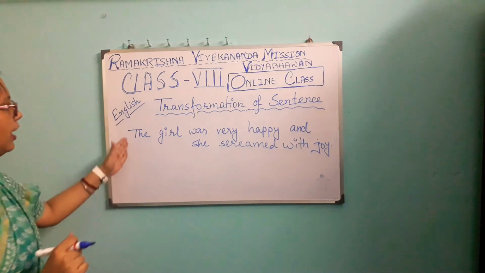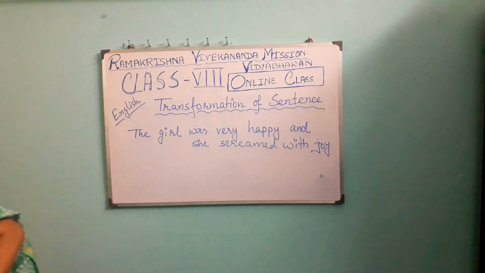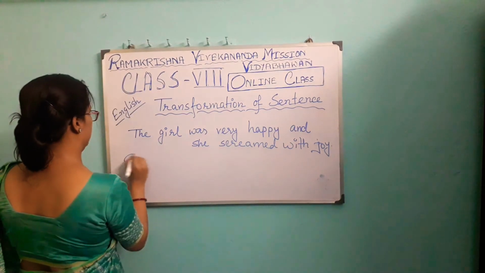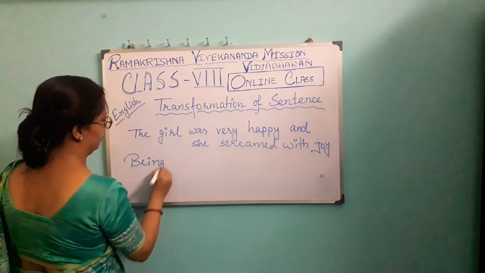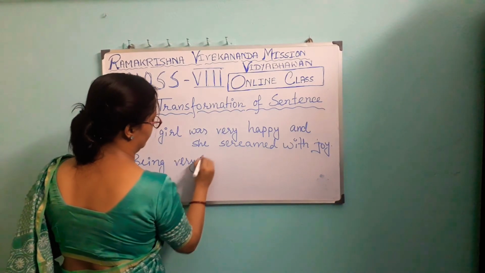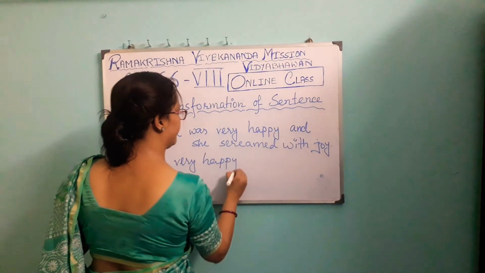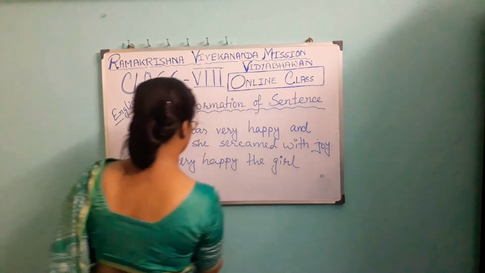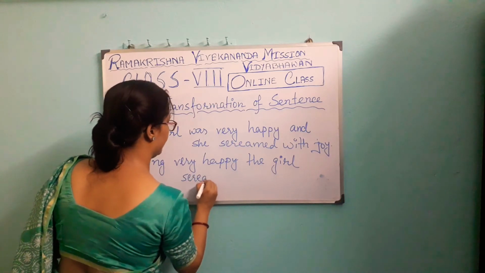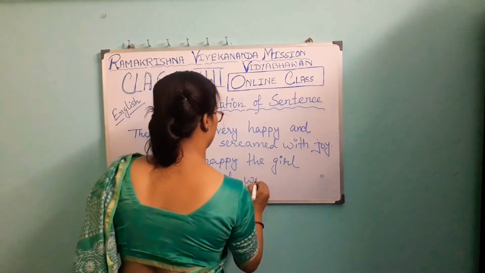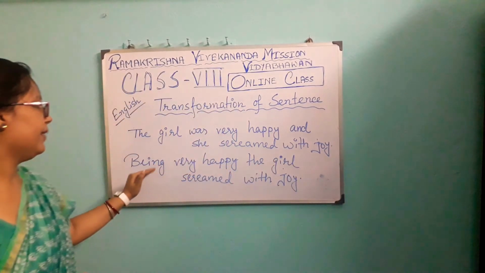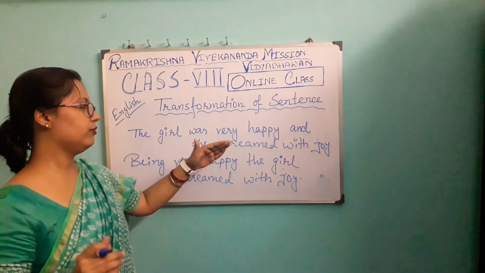When I am transforming it into a simple sentence, what am I going to write here? Being very happy, the girl screamed with joy. See, being very happy. So, what do we have to do?